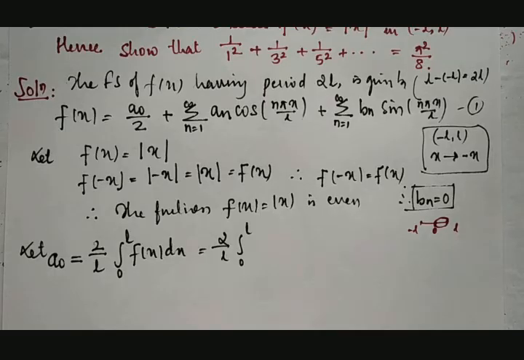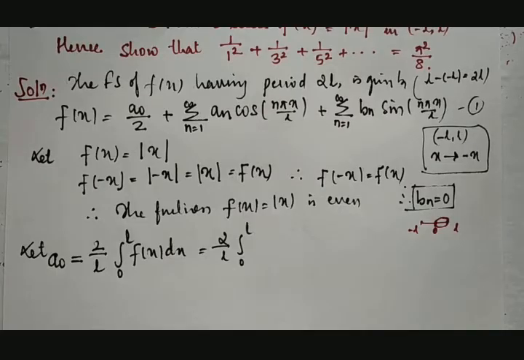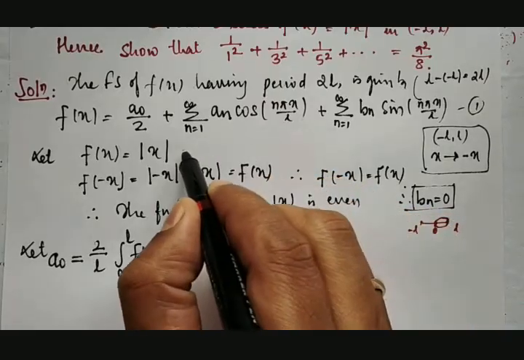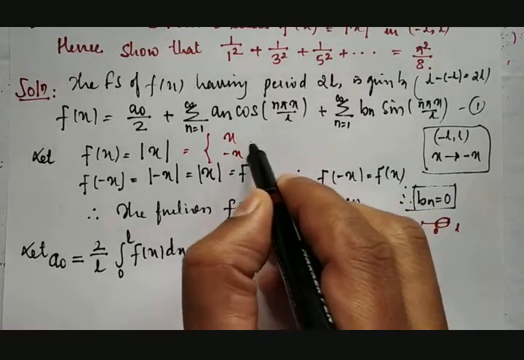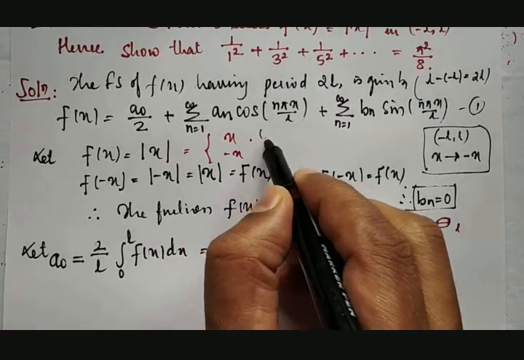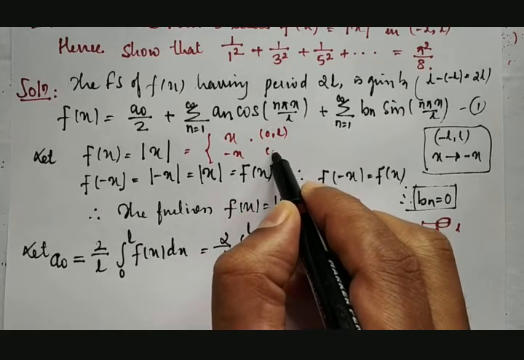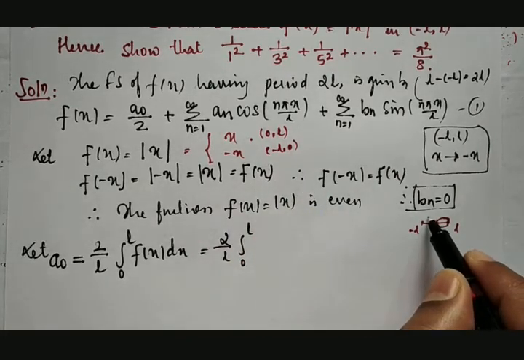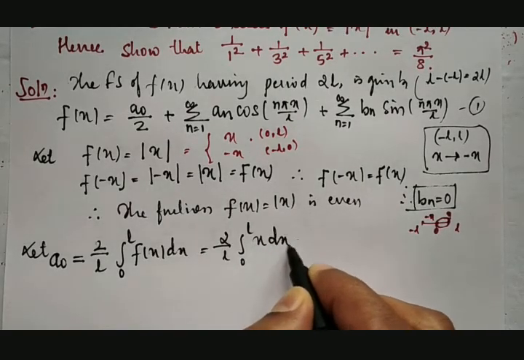If you expand the given function under the modulus sign, then it will be equal to plus x or it will be equal to minus x. It will be equal to plus x if the range is between 0 to L, and it will be equal to minus x if the range is between minus L to 0. Here it will be minus x, here it will be plus x. Therefore we take plus x with respect to x.